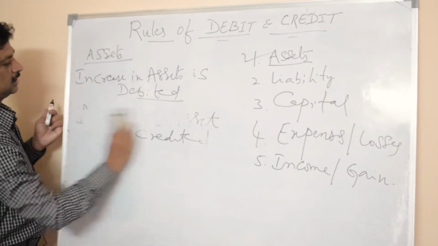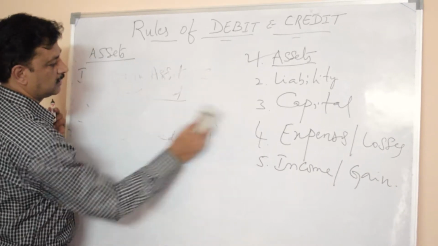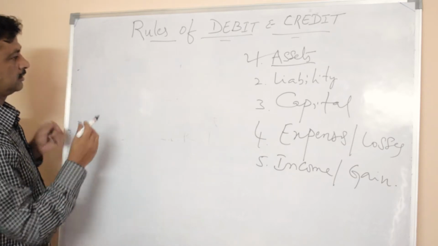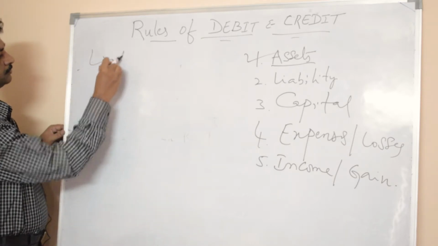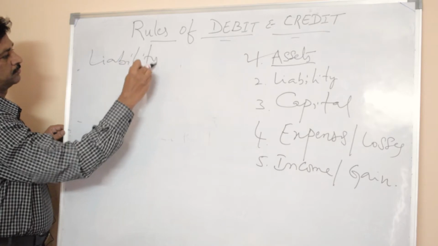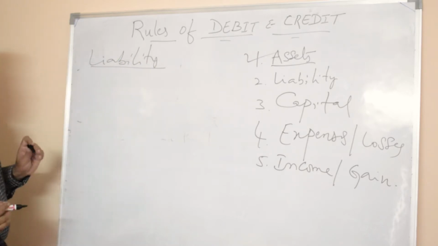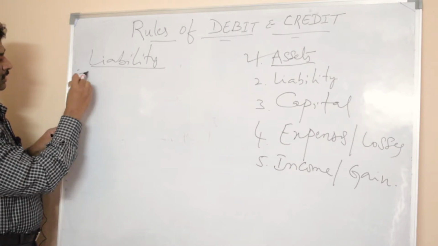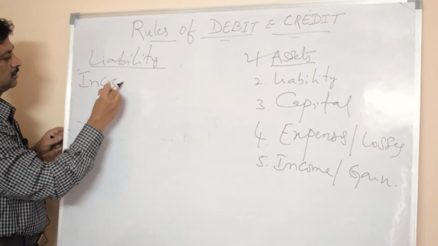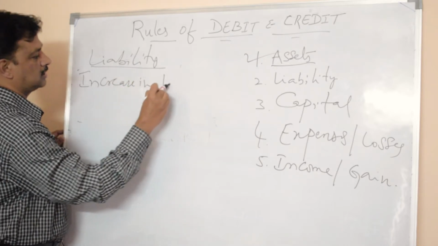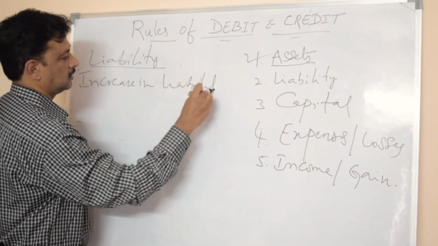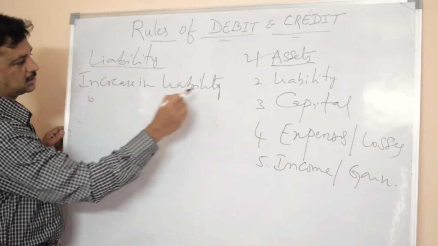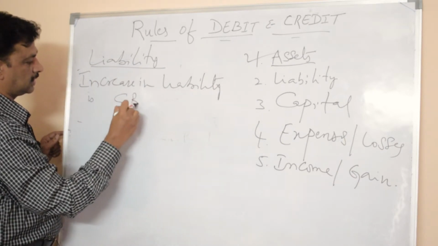Let us understand liability. The rule for recording debit and credit for liability is: increase in liability is credited.